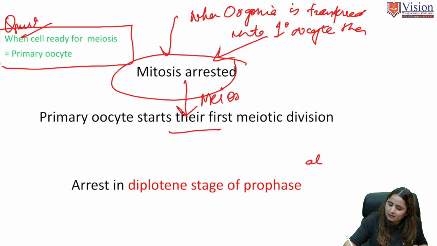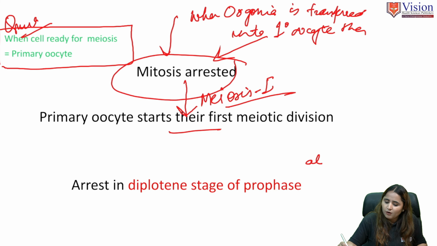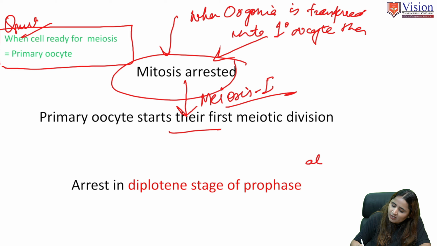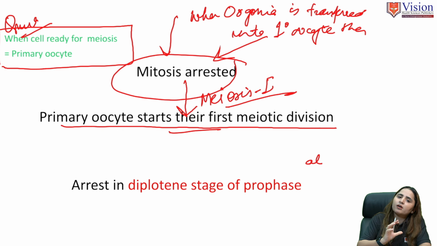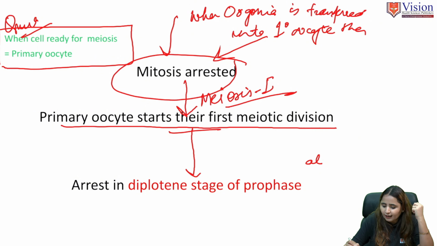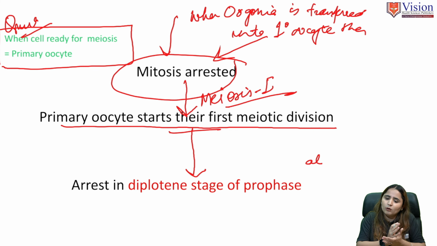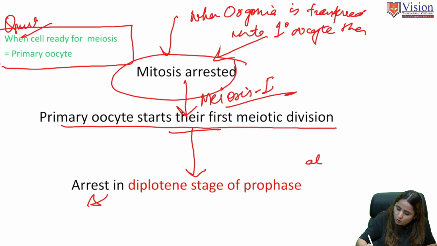Meiosis 1. So the first meiotic division will occur. The primary oocyte starts its first meiotic division, and when meiosis 1 has started, the primary oocyte will stop.